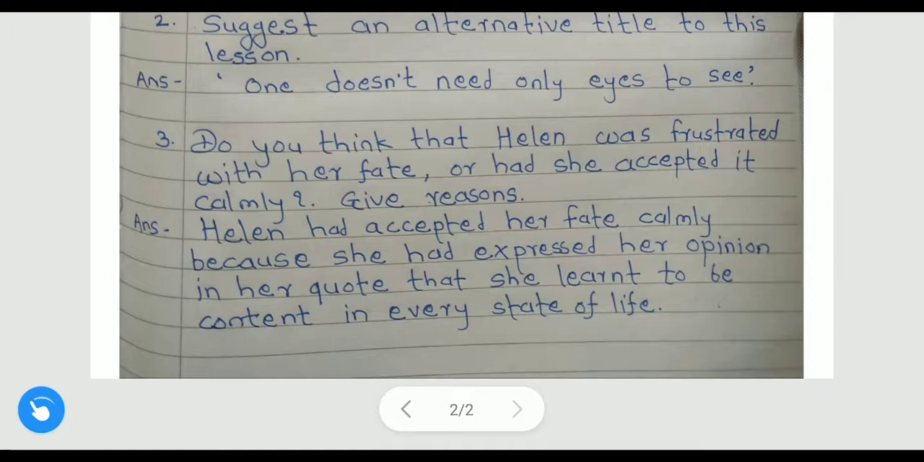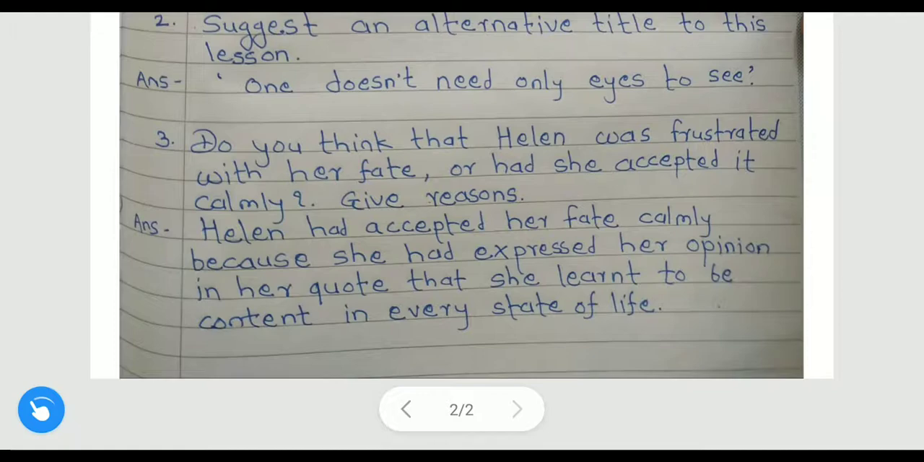Do you think that Helen was frustrated with her fate, or had she accepted it calmly? Give reason. Her fate means she was blind. Do you think she was frustrated because she was blind, or had she accepted her fate, her blindness, very calmly? So what is the answer? The answer is Helen had